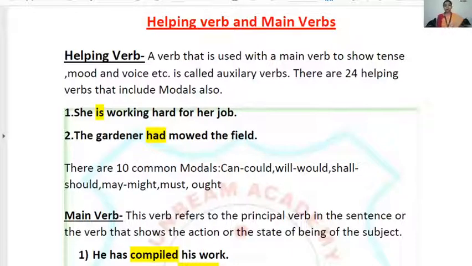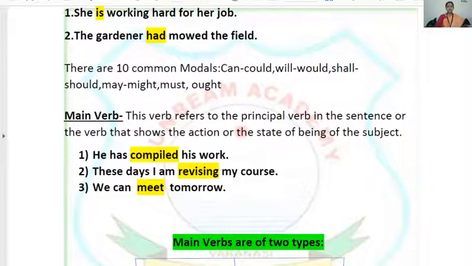Now, apart from that, as I told you, the helping verb includes the modals also, like can, could, will, would, shall, should, may, might, must, ought to, dare to, have to, okay, need to. These all are the other modals. Now, let's come to the main verb. What is main verb?